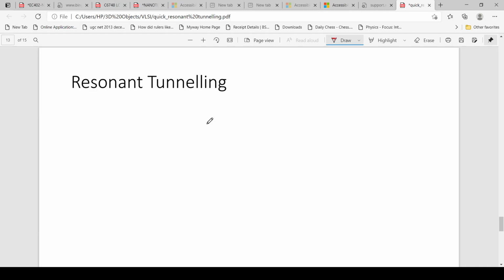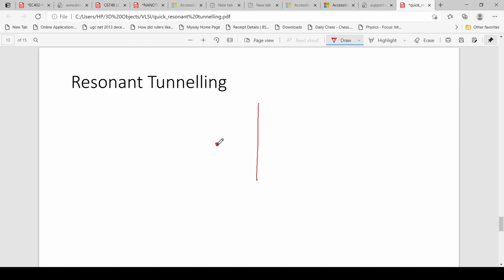Okay, in this lecture, we will discuss resonant tunneling. So, first, we will see what is tunneling. Let's consider a potential barrier like this, a very thin potential barrier. Suppose this is an electron. To cross this barrier, there are two possibilities.